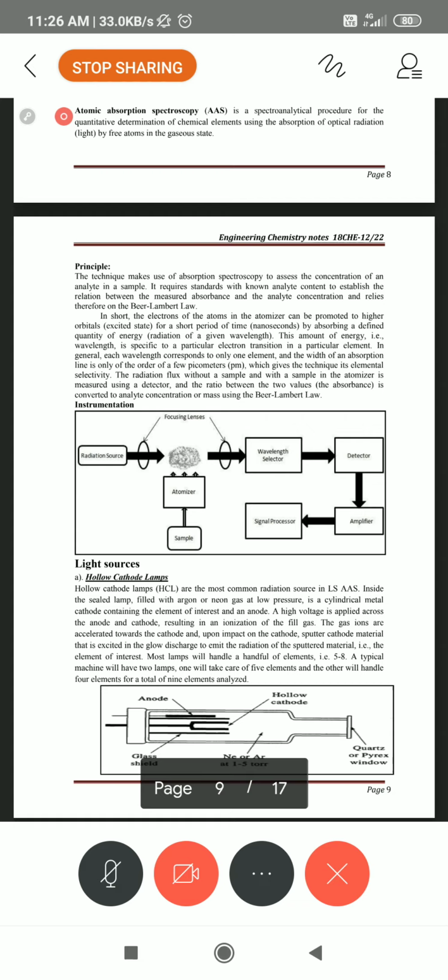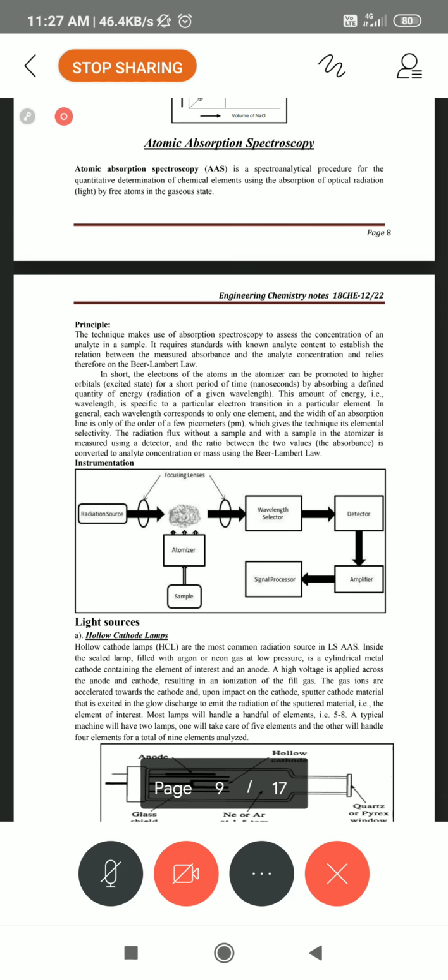At the monochromator and data display, a separate line spectrum is formed.